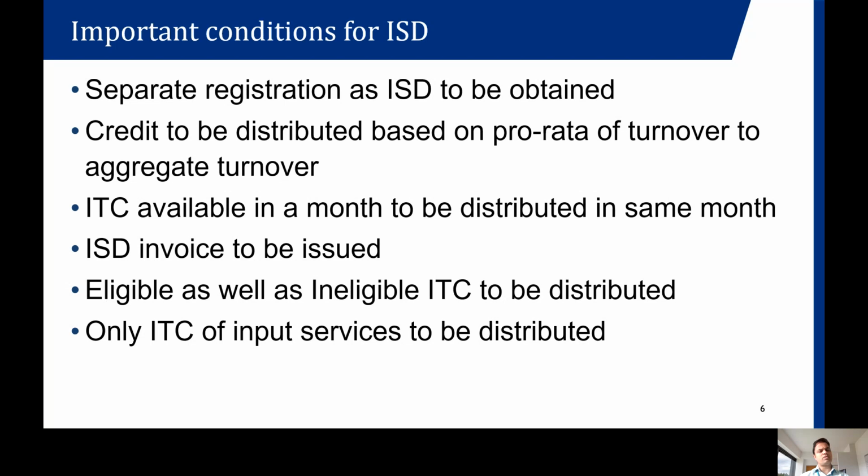So how do you distribute the credits? Credit will be distributed pro rata, based on the aggregate turnover which has been achieved by the different locations. Say there is a head office and there are two factories. Factory A has a turnover of 60% and factory B has a turnover of 40%. So in this case, 60% of this common credit would be distributed to factory A and the balance 40% would be distributed to factory B.